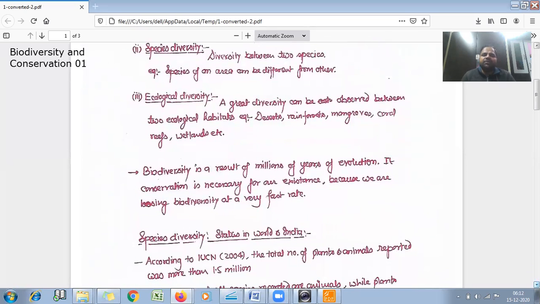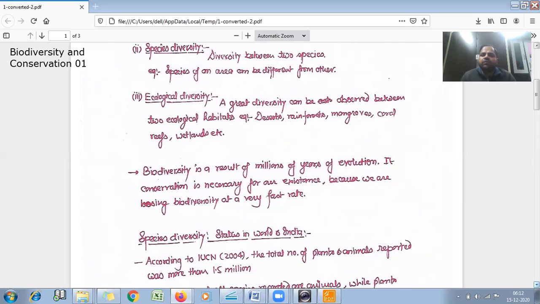The biodiversity is a result of millions of years of evolution. It means this biodiversity happened because of evolution, and this evolution has taken place over millions of years, and its conservation is very necessary for our existence, because we are losing the biodiversity at a very fast rate.